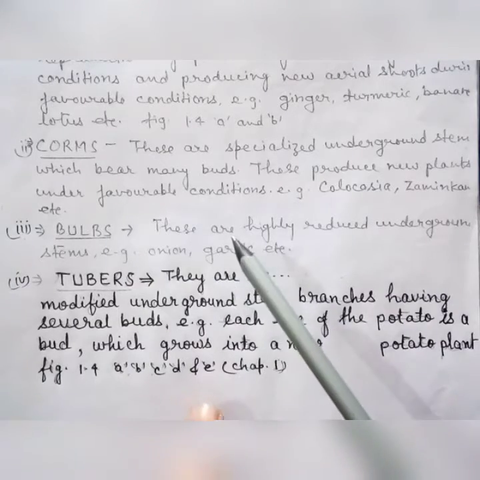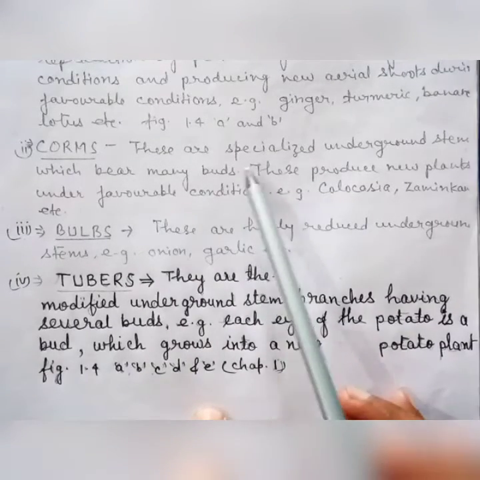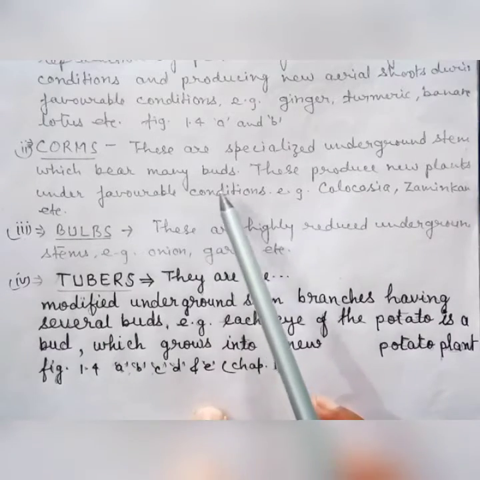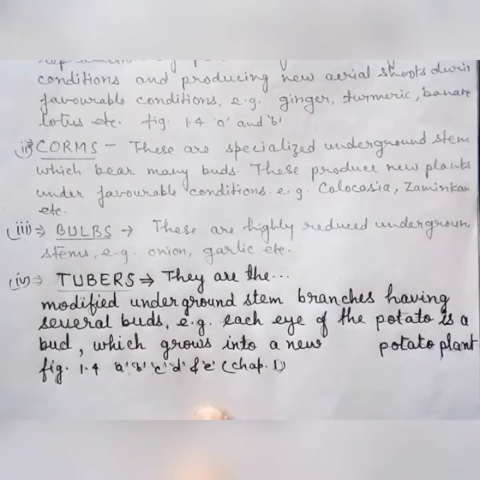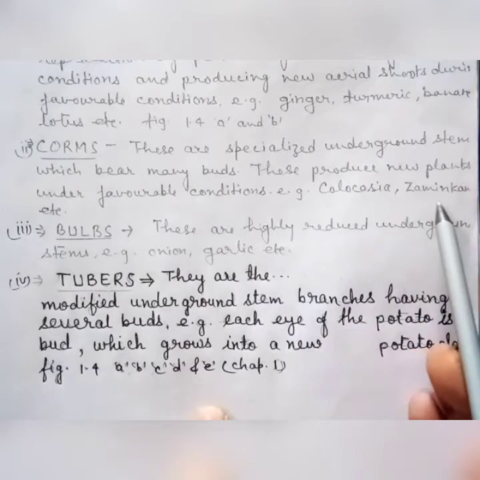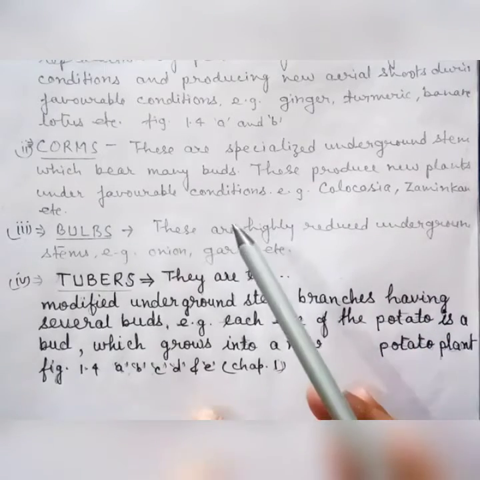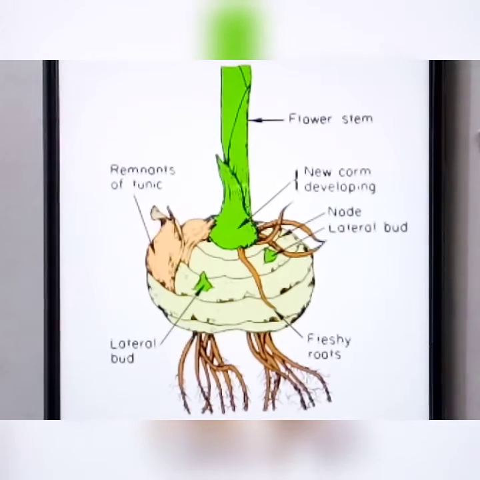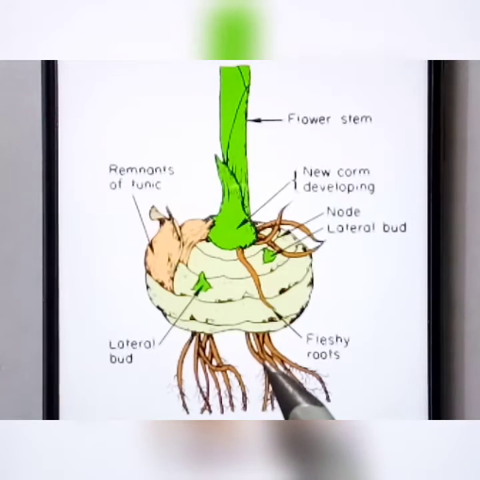Second, corms. These are specialized underground stems which bear many buds. These produce new plants under favorable conditions. For example, colocasia, jamikand, etc. See in this figure, that is an example of a corm.